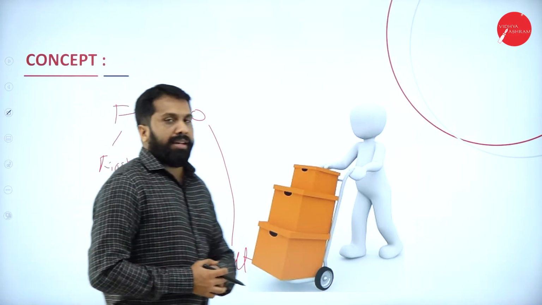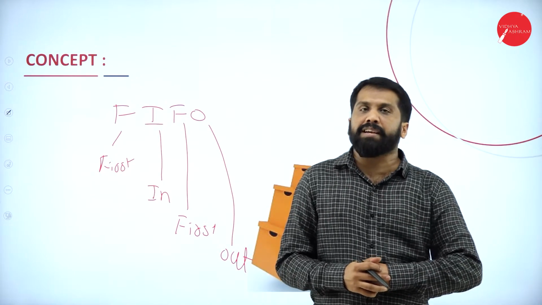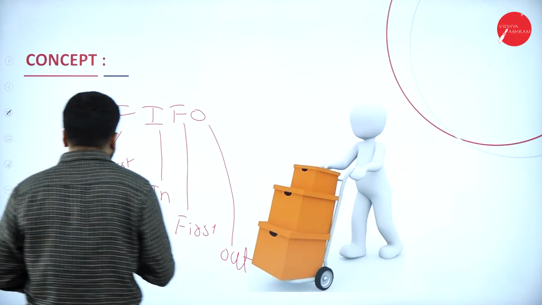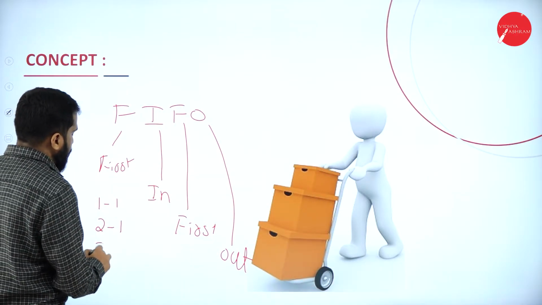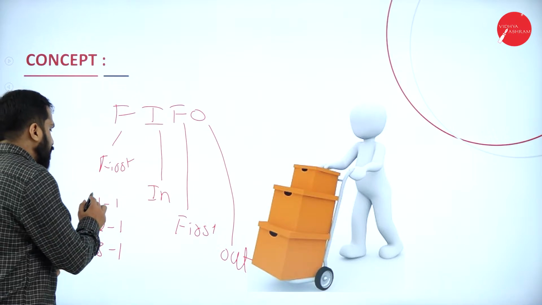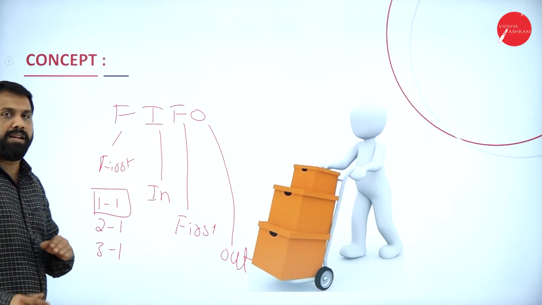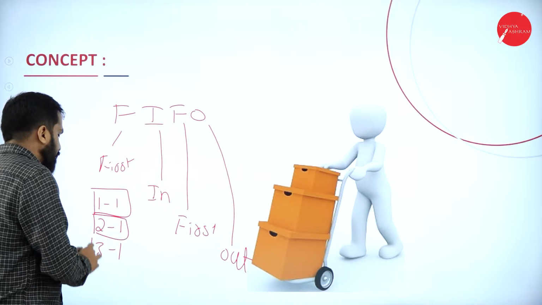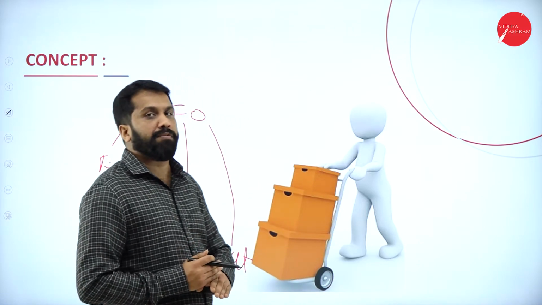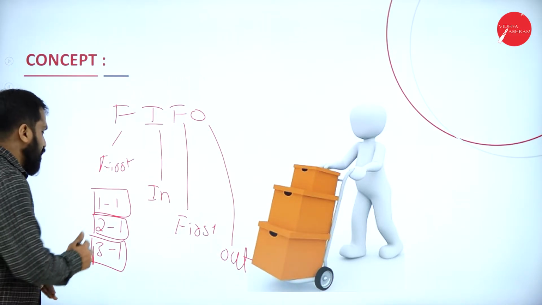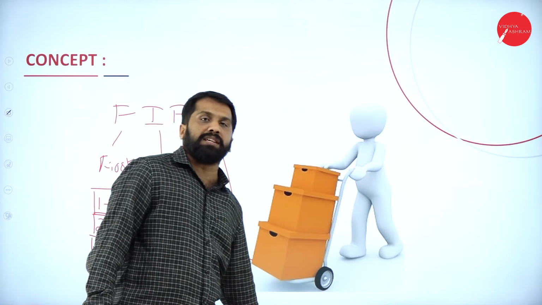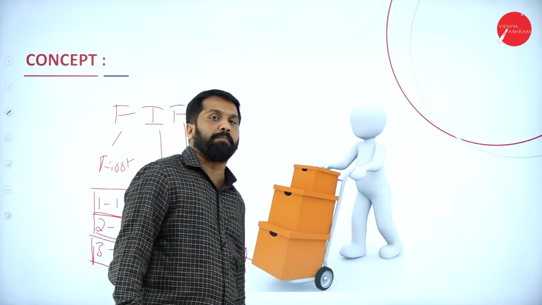So you are running a food industry. Whatever you have manufactured first, dated like 1st January, 2nd January, 3rd January, first you will sell the units or product which was produced on 1st January. Later, you will go for the 2nd. Later, you will go for the 3rd. Like this, on an instalment basis, you will go. But first, which packet or product will you sell? You will sell this one, then this one, then this one. This is called FIFO. Even in the case of the food industry, we follow the FIFO method.